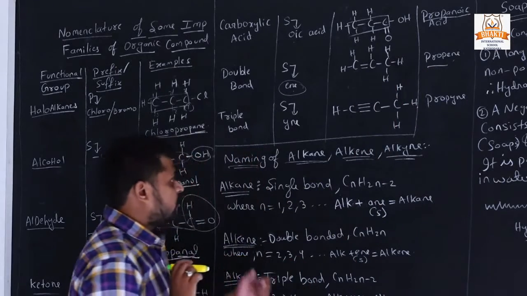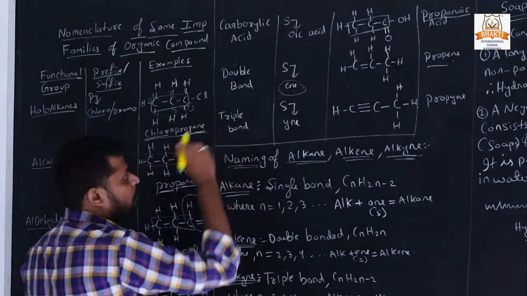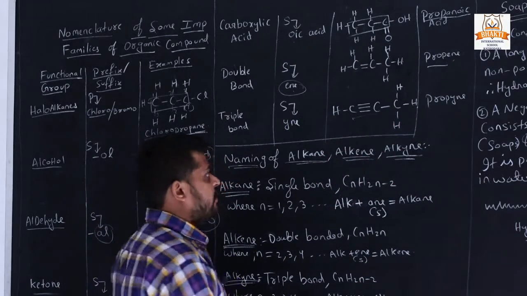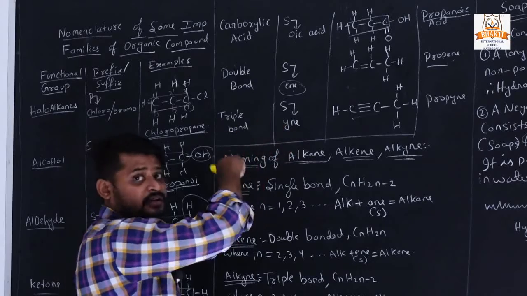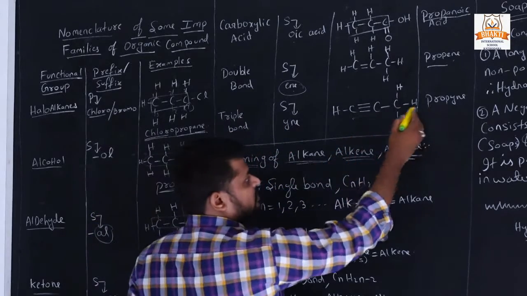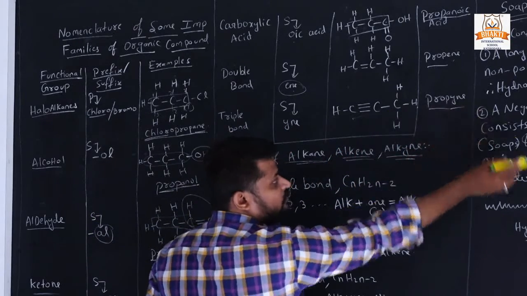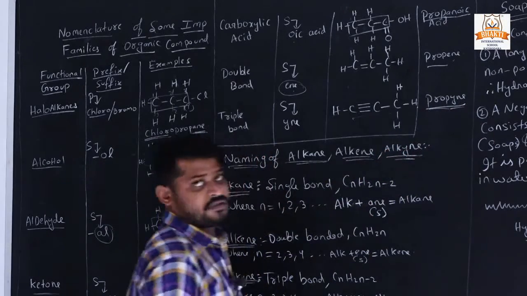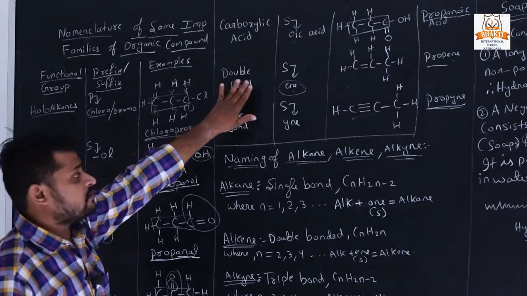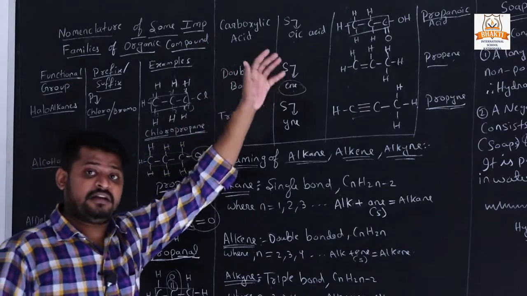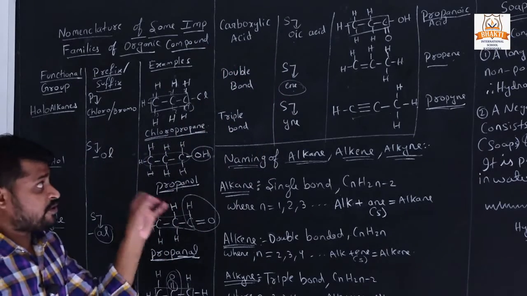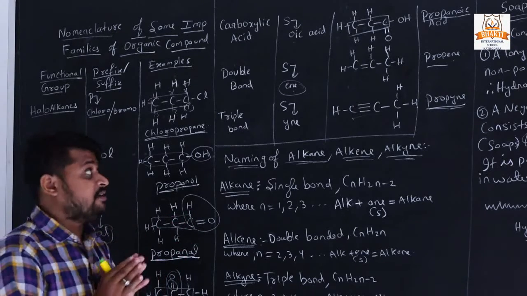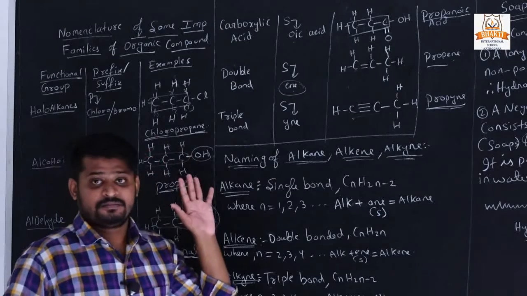And for this triple bond, when a triple bond is present in the carbon chain, then it is from the alkyne group. It has 3 carbons, that's why prop, and it is from the alkyne group, that's why "yne", propyne. So understand how we determine whether it is from alkane, alkene or alkyne groups. If a double bond is present anywhere, it doesn't mean it is from the alkene group.